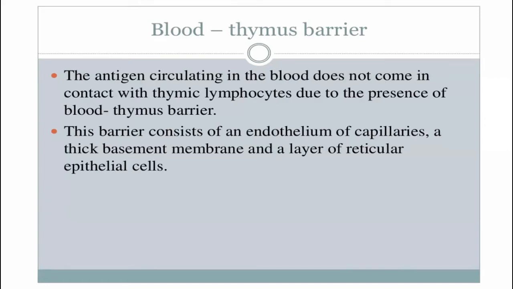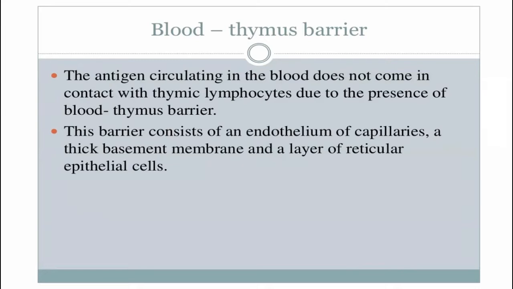One is the tight junctions between the endothelial cells of the cortical capillaries. Capillaries in the cortical area have endothelium, and the tight junctions between these endothelial cells are one component of the blood-thymus barrier. The other component is the perivascular sheet of thymic epithelial cells.